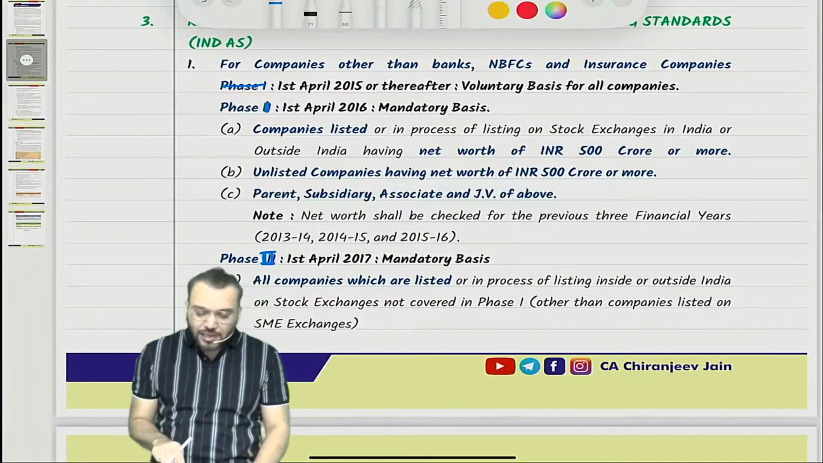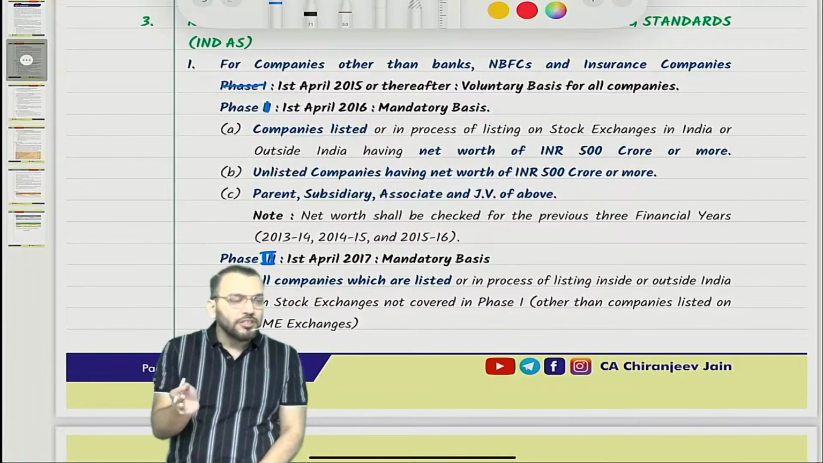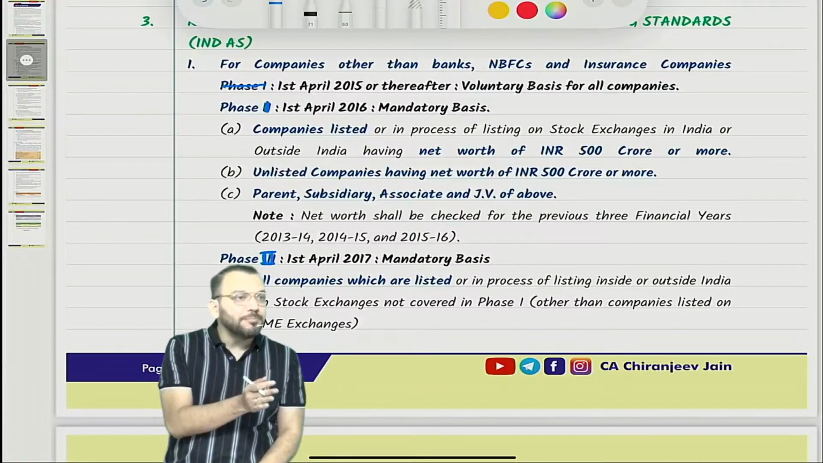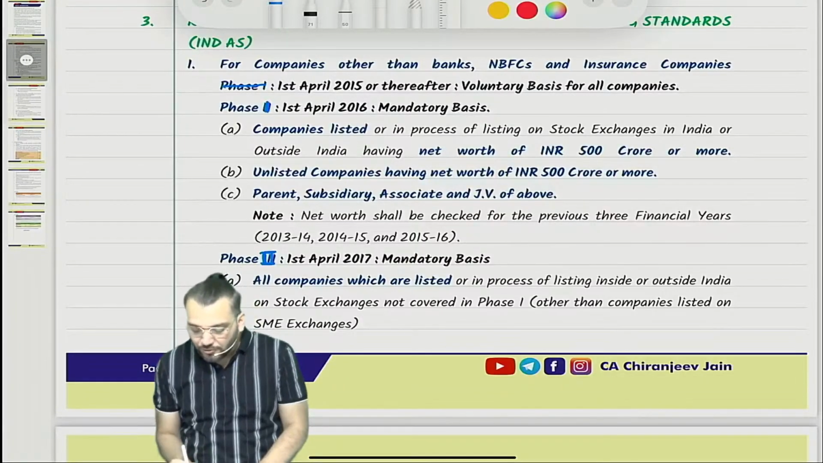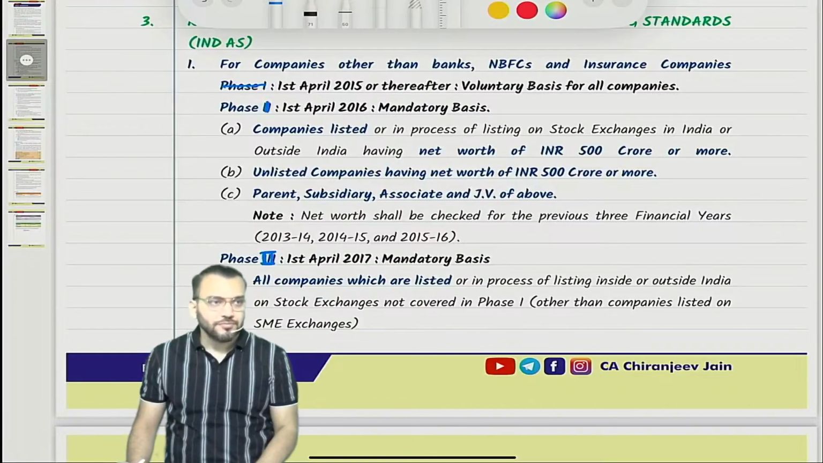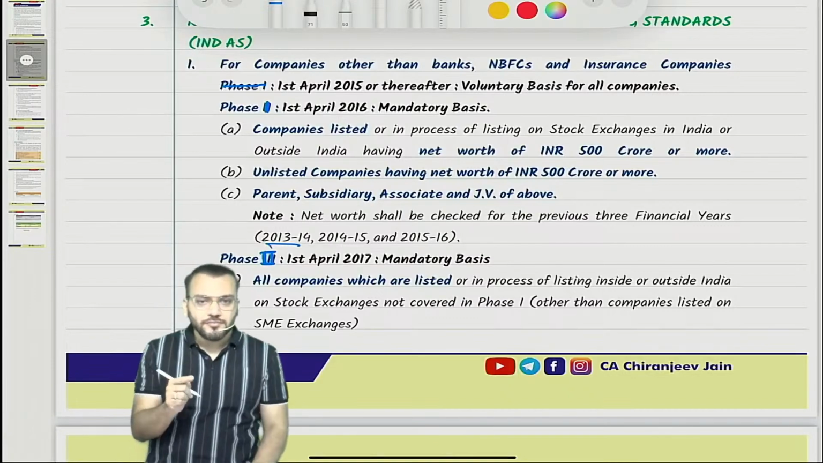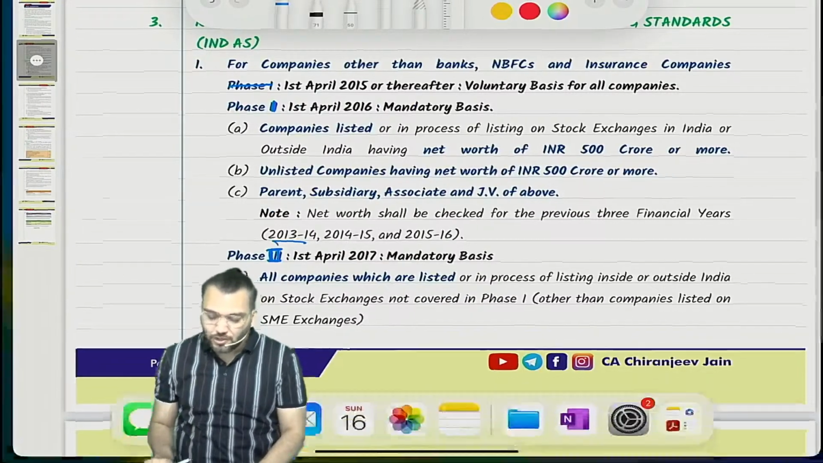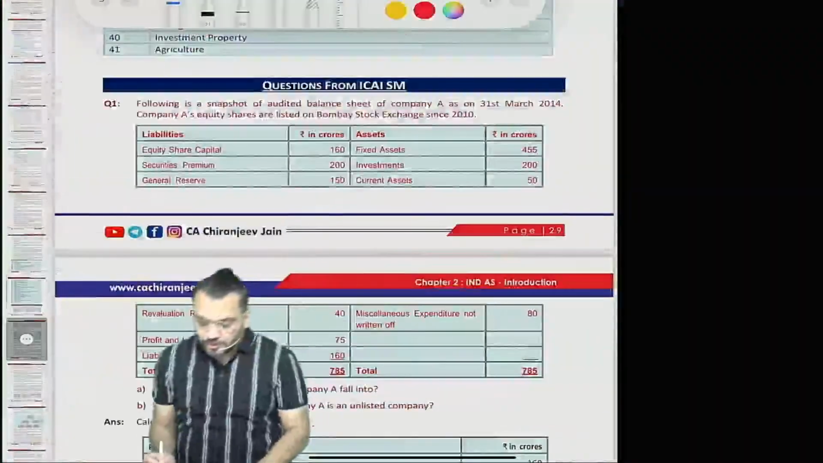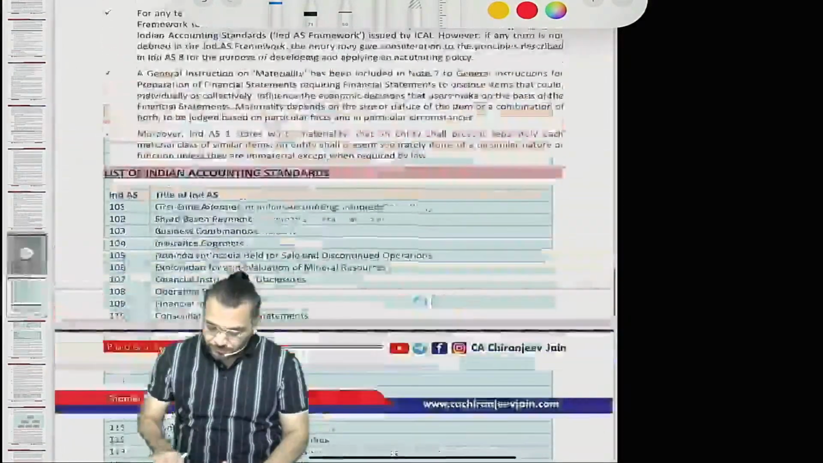Now we have understood that for 1st April 2016 we need to check the net worth for the 3 previous financial years, and that also you have understood: 13/14, 14/15 and 15/16. Means for 13/14 the year end is what? 31st March 2014. Now if you read the question, you will understand.